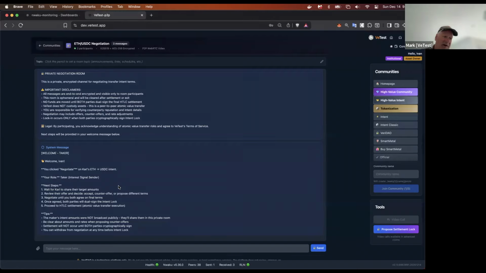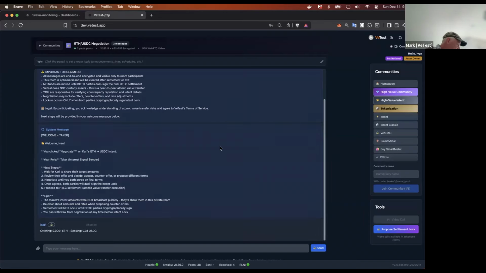So let's come back over to Carl's screen, and we see, again, Carl knows the details because it's his intent. So he's going to post this down here and let Ivan know he's offering 0.001 ETH and he's seeking 0.31 USDC. So we see the encrypted message was sent. We can tell by the lock that it was encrypted. And if we switch back over now to Ivan's screen, we can see that Ivan sees that message.